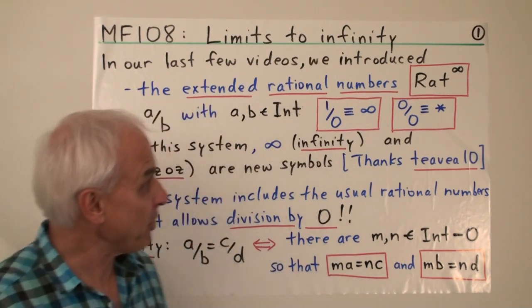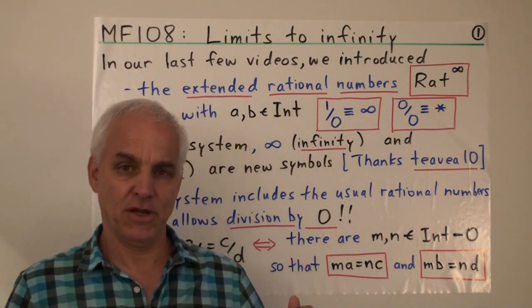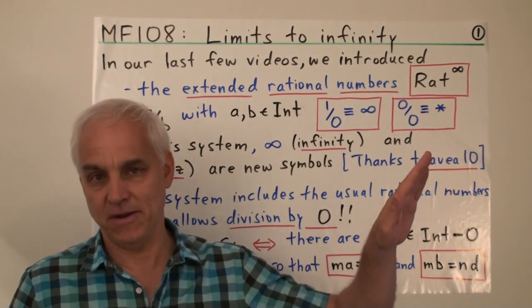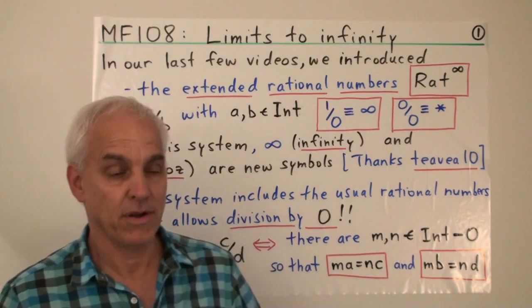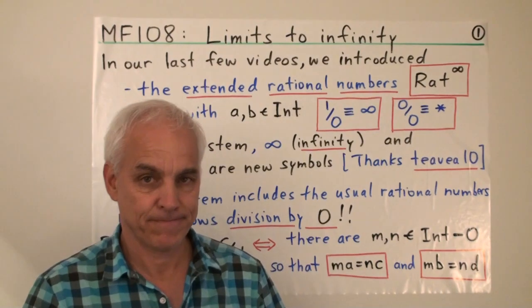Okay, so today we're going to be looking at extending the discussion in our last few videos to the idea of a limit of a sequence going to infinity. What does it mean for a sequence to go to infinity? Or to go to minus infinity, which is another possibility that we'll look at.